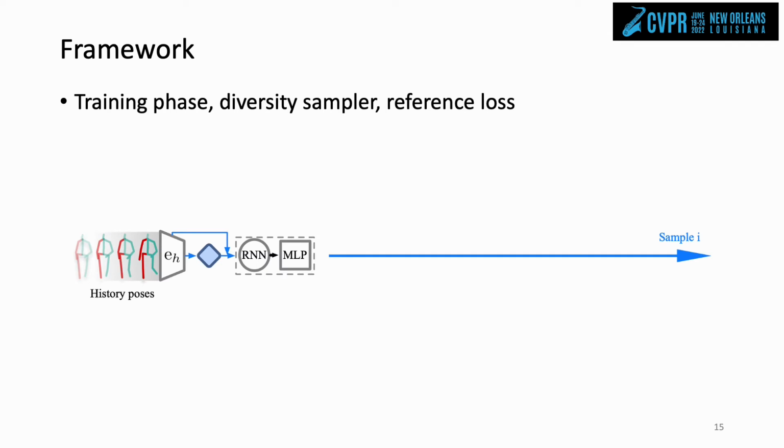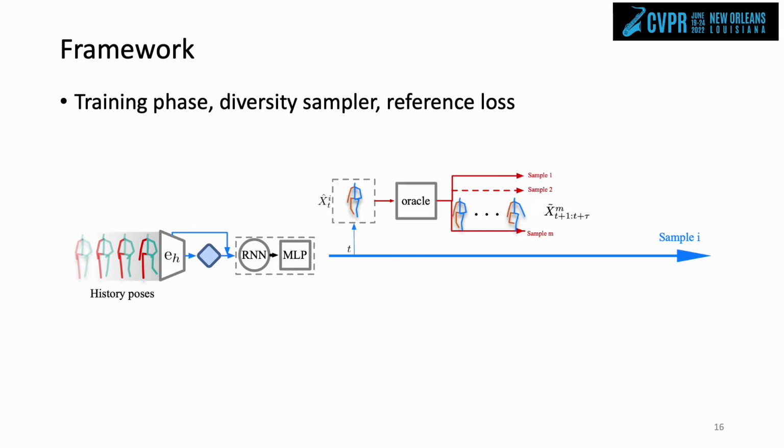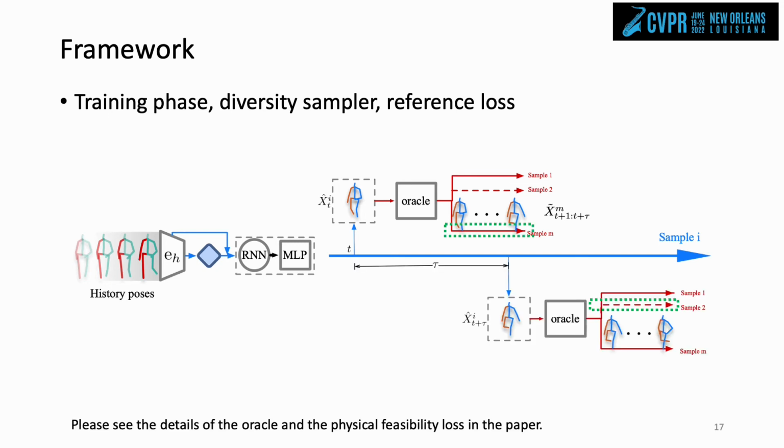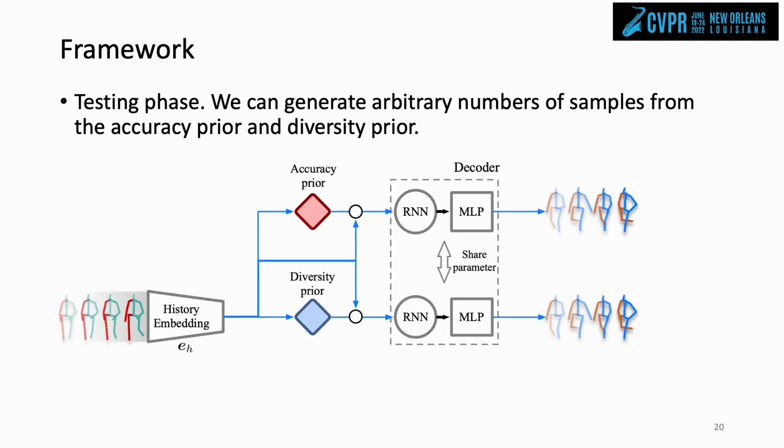Only using the diversity loss is not enough. We still need some supervision from the data to make the prediction more real. For instance, we first generate one sample of predicted future poses from the diversity prior, which is demonstrated by the blue line here. Then at time t, we use the predicted pose x_t as the input of an oracle. The oracle model will provide several possible future poses as references with a short horizon tau. The predicted poses in the time horizon tau only need to be similar to one of the references. This procedure is applied recursively along the time axis. Then we can generate arbitrary numbers of samples from accuracy prior and diversity prior during the testing phase.